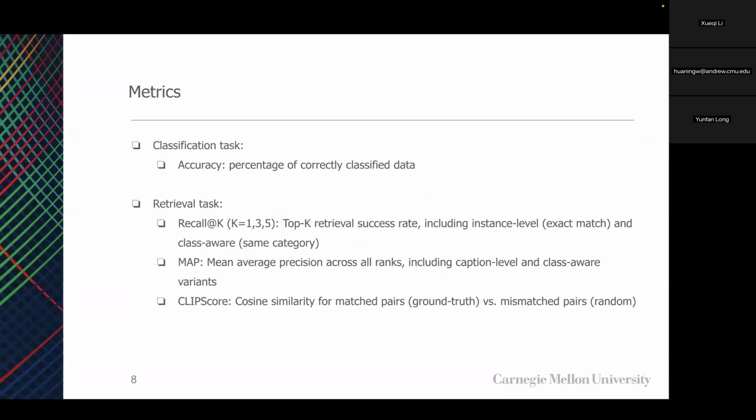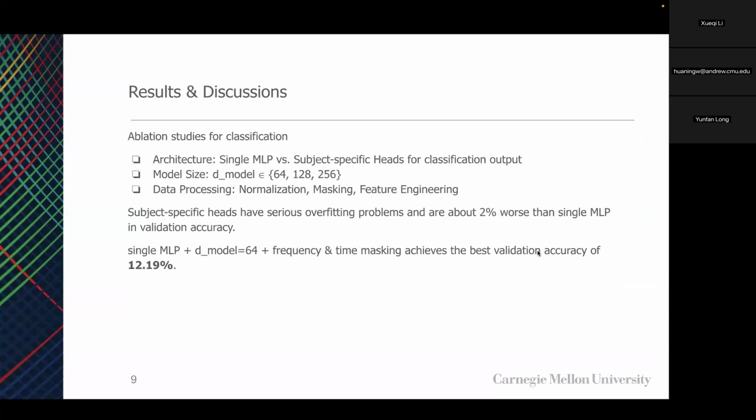Our evaluation metrics include standard accuracy for the classification. For retrieval, we primarily use recall at K, where K is 1, 3, or 5, which measures the successful retrieval of the correct caption within the top K results. We also use MAP and CLIP score.